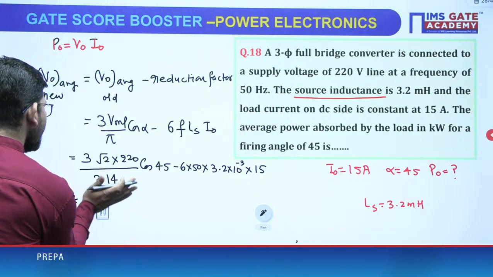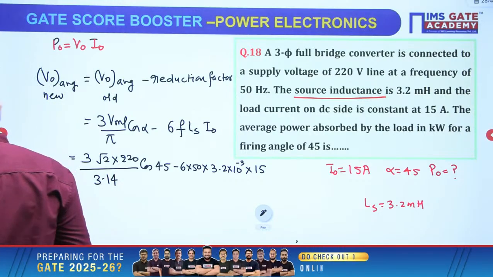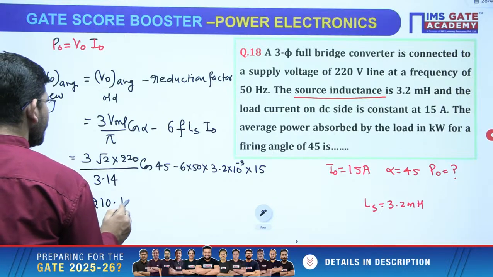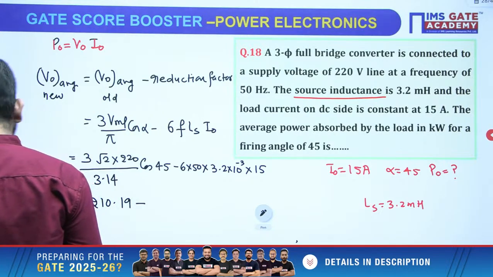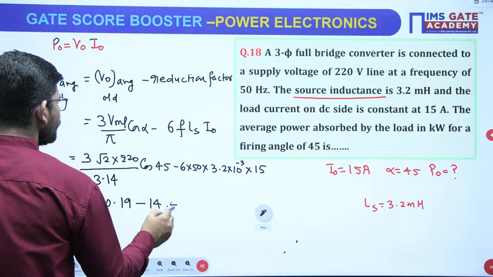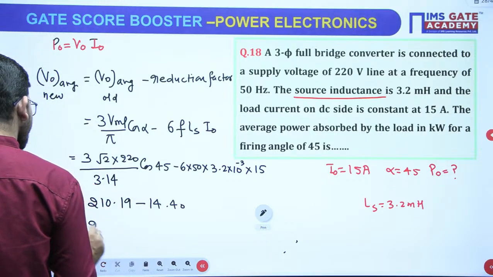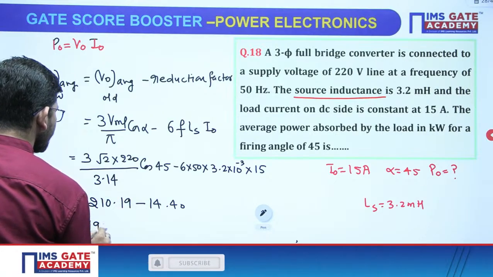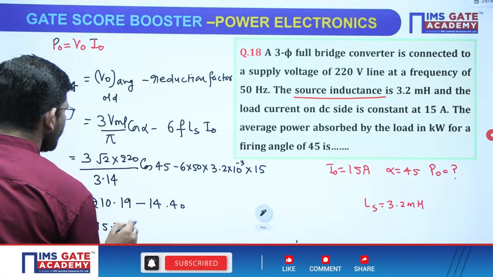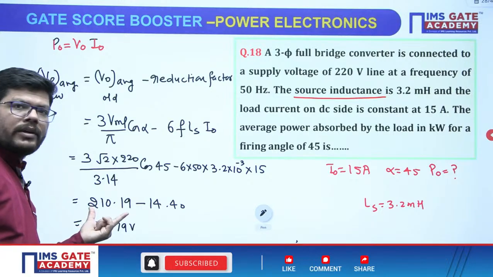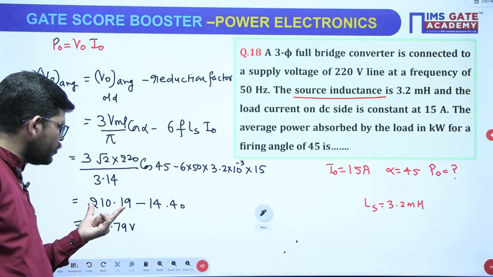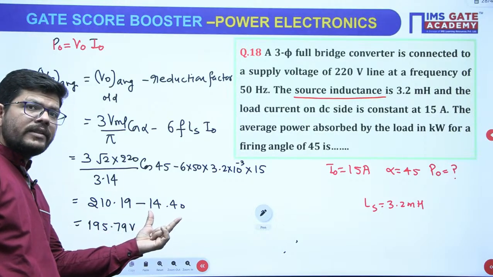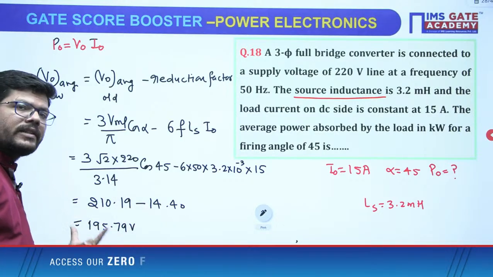Or let me write it individually, then you will see the difference. It is 210.19 and this reduction amount is 14.40, and then finally you will be getting 195.79. Okay, so you can see this amount. The old amount is 210.19, reduction amount is 14, and the new voltage is the reduced voltage.